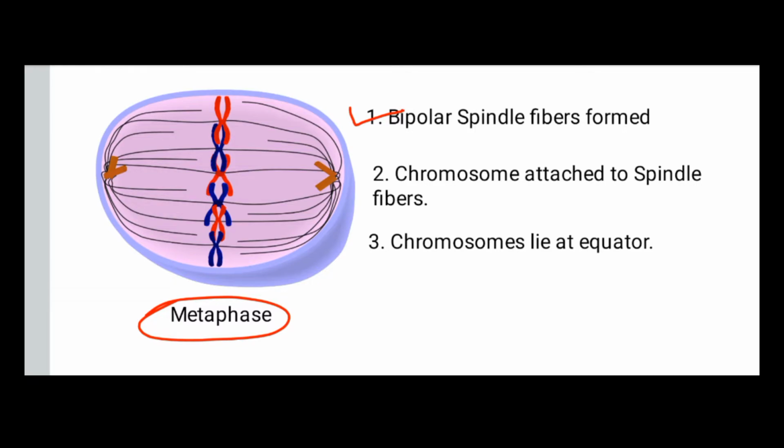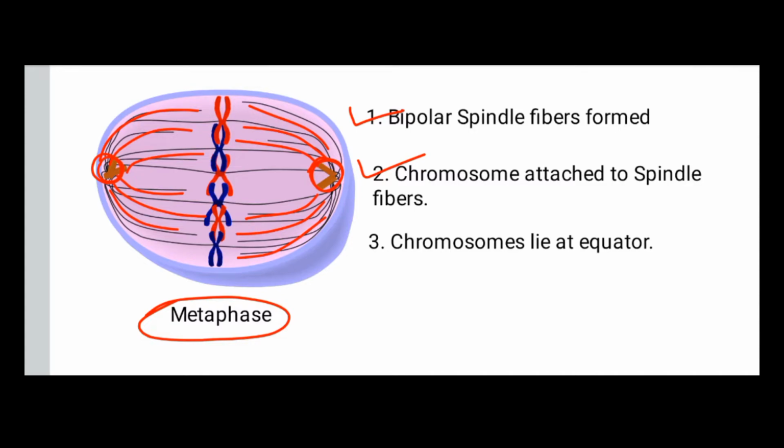In this diagram we can see these are the two poles, and from these two poles spindle fibers arise, and chromosomes are attached to the spindle fibers with the help of the centromere. Each chromosome has the centromere and the two chromatids, and it is attached to the spindle fiber with the help of the centromere.